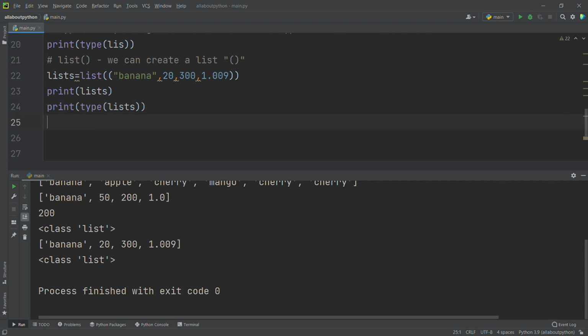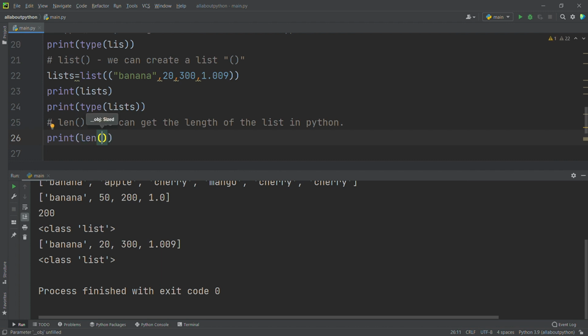And we can also get the list length by using the len function in Python. Now I will say print of length of list. So I will run this.